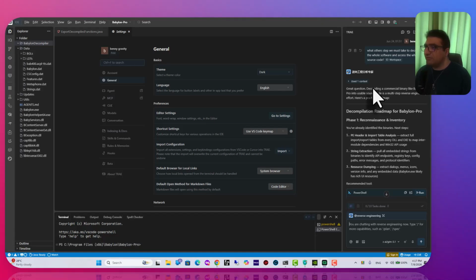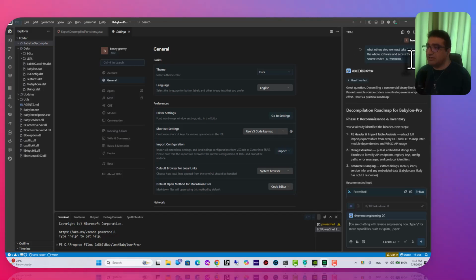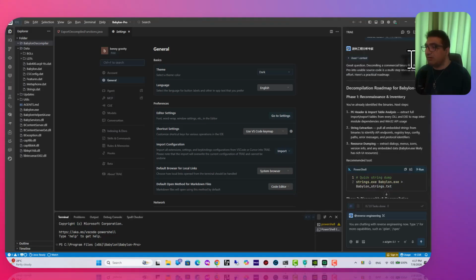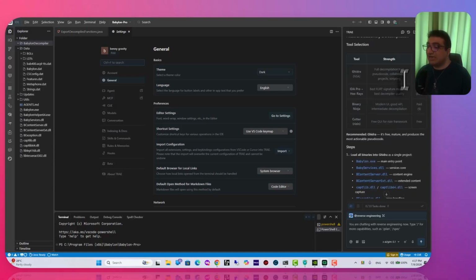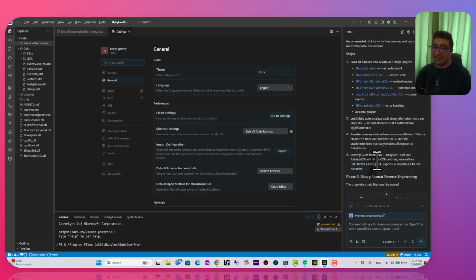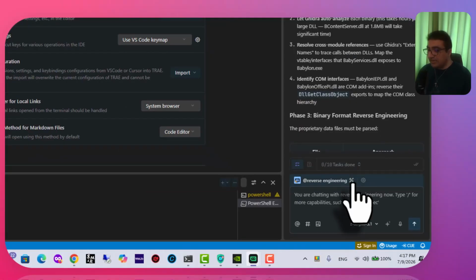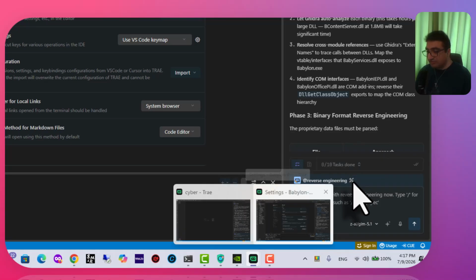Then I asked what other steps we must take to decompile. Yeah, we decompile the whole software and assess the whole security. Decompiling a commercial binary like Babylon into source code is a multi-step process, so it gives me an answer on decompiling. So I can access the source code, and it works. It works. So that's why.